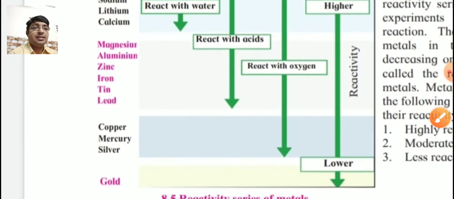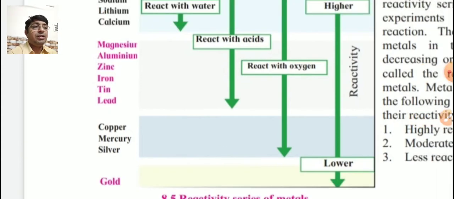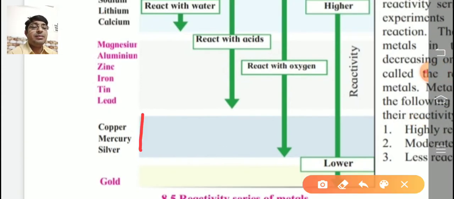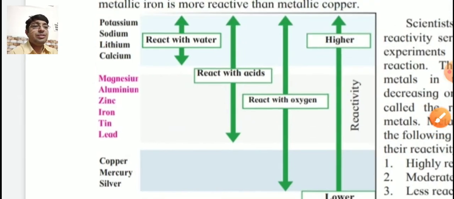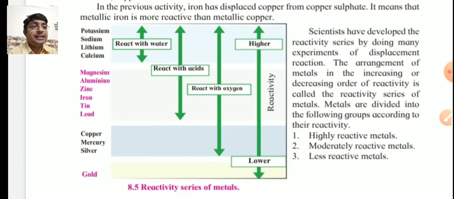Next metal that is given here, that is what? Copper, mercury and silver react with oxygen. And the last one, gold, does not react at all with any other substance. So in this way, from top to bottom, what? Reactivity decreases.